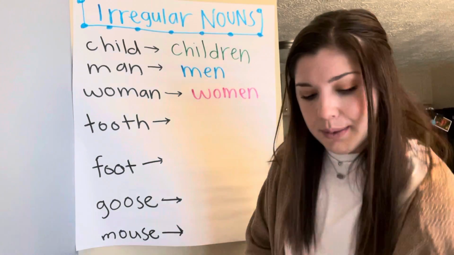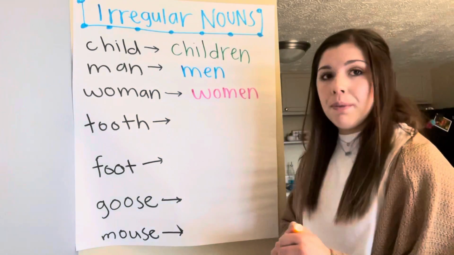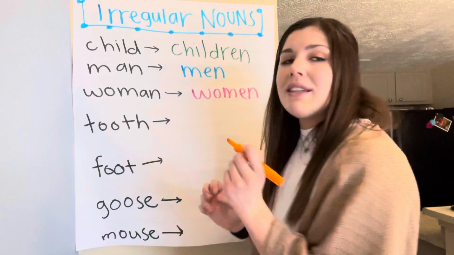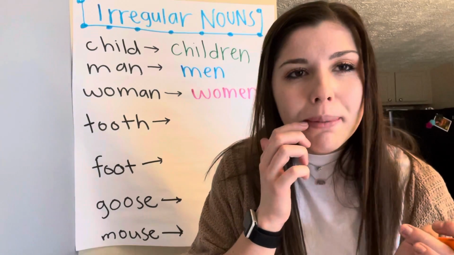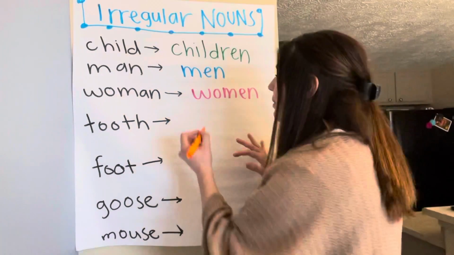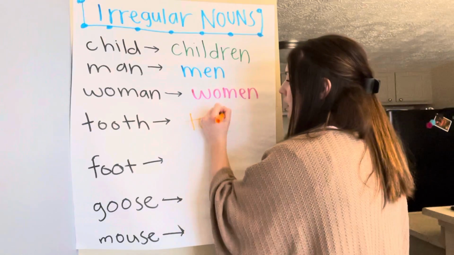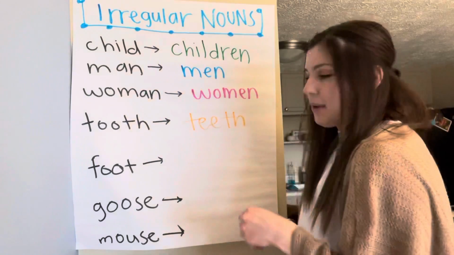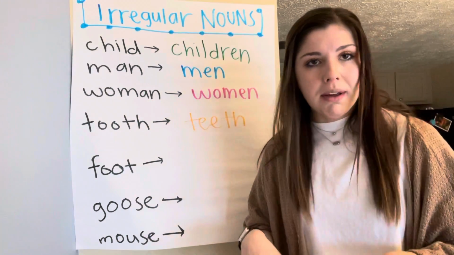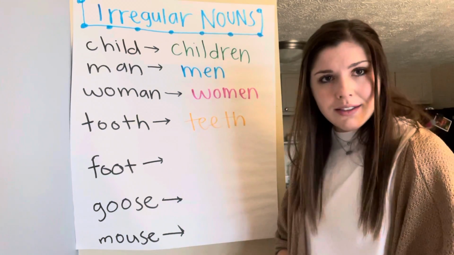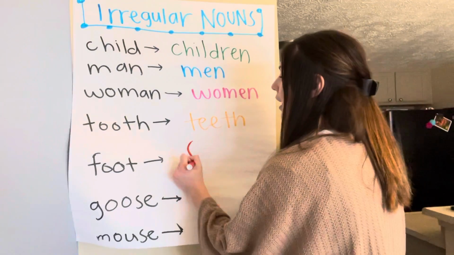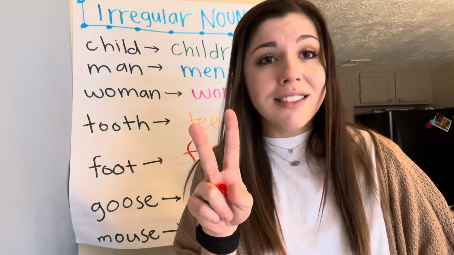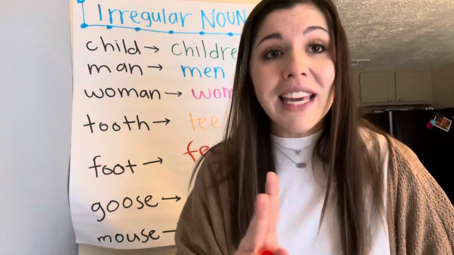Okay? Next word that we have is tooth. My cat's popping around the corner. We have the word tooth. We wouldn't say tooths. I have tooths in my mouth. That sounds silly. It would be teeth. I have teeth in my mouth. Okay, next word. We have foot. Do I have foots on the ground? Am I standing on foots? I'm not standing on foots. I'm standing on feet. I have 2 feet. I don't have 2 foots. You don't have 2 foots. We have 2 feet. Good.